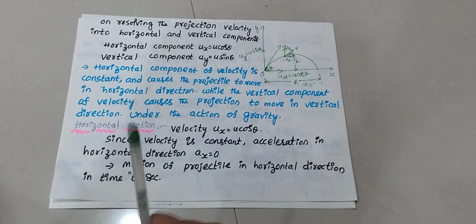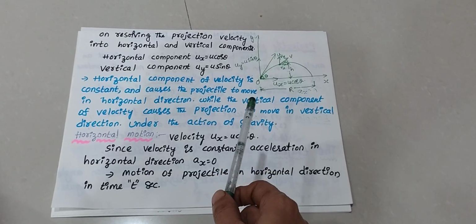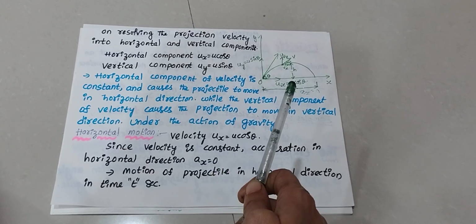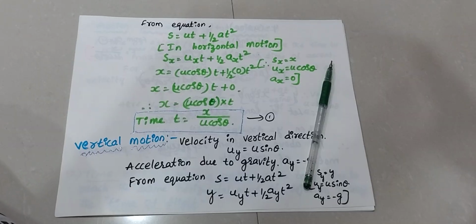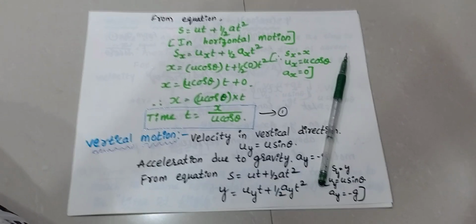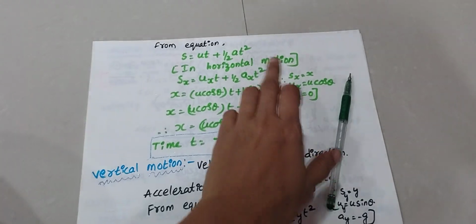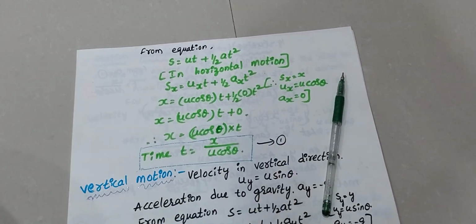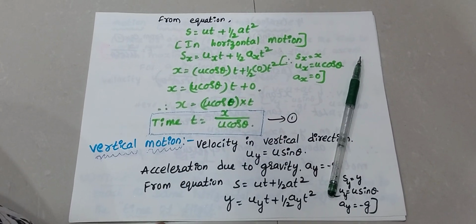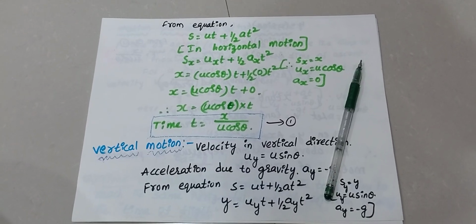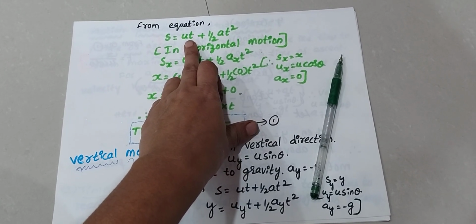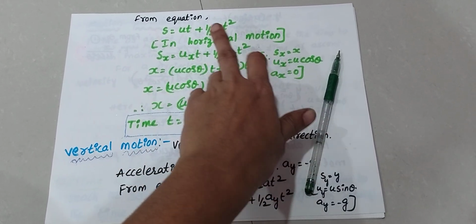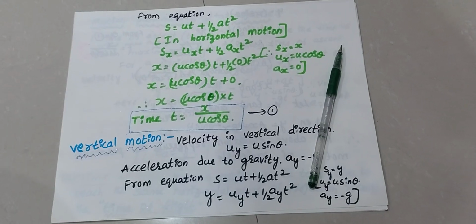Now consider the motion of the projectile in the horizontal direction in time t seconds. Let us consider the time as t seconds. We use the equation s is equal to ut plus half at square. Here we are discussing horizontal motion, so s is equal to sx, u is equal to ux, which is u cos theta, and a is equal to 0.